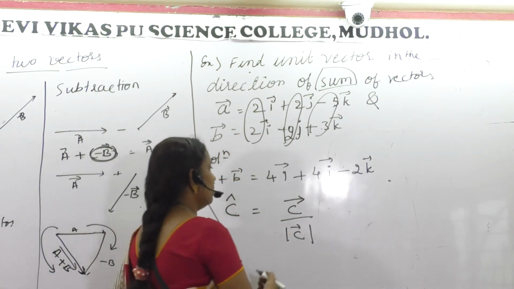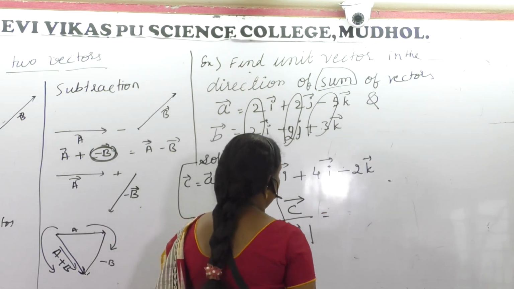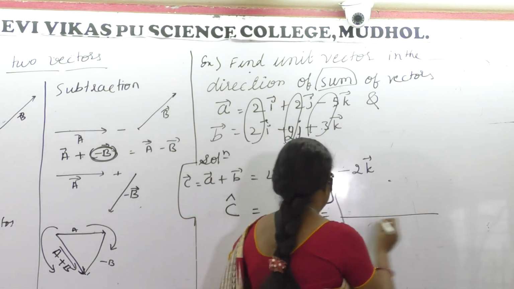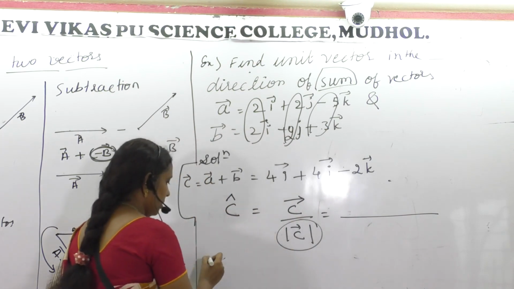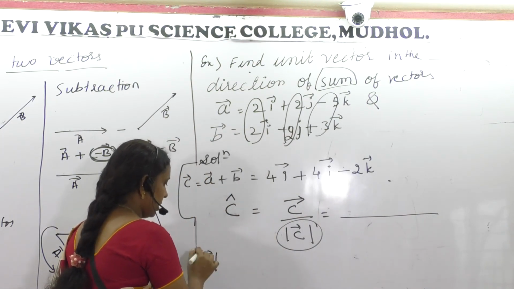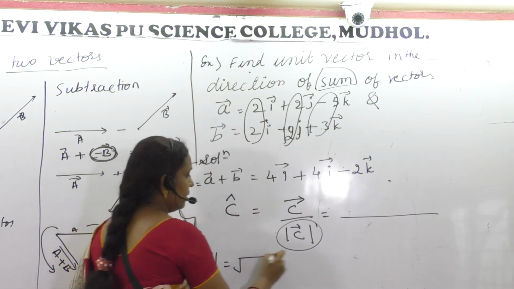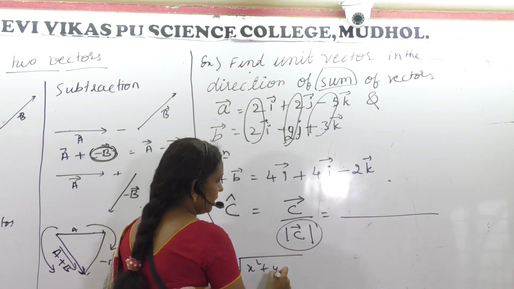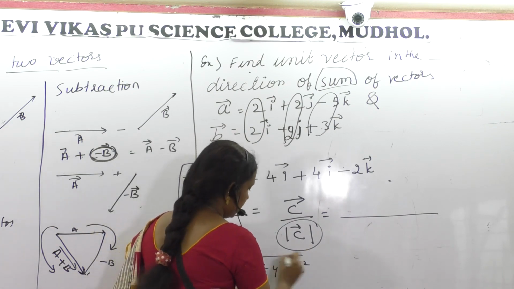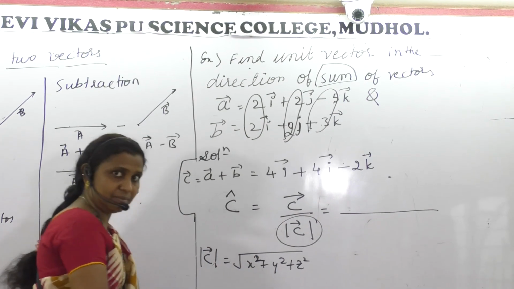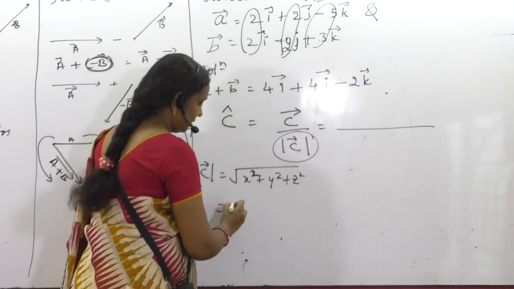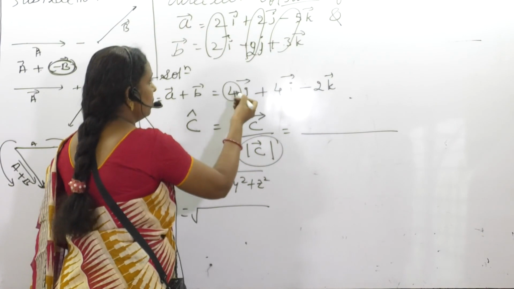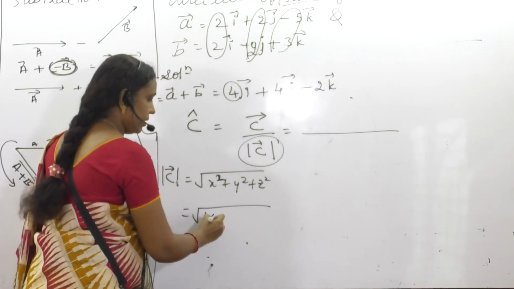Now we have to find out the magnitude. The magnitude of C, or the length of C, is given by the square root of x square plus y square plus z square. Is it, students? Okay, fine. 4 its square, here I am writing it directly.